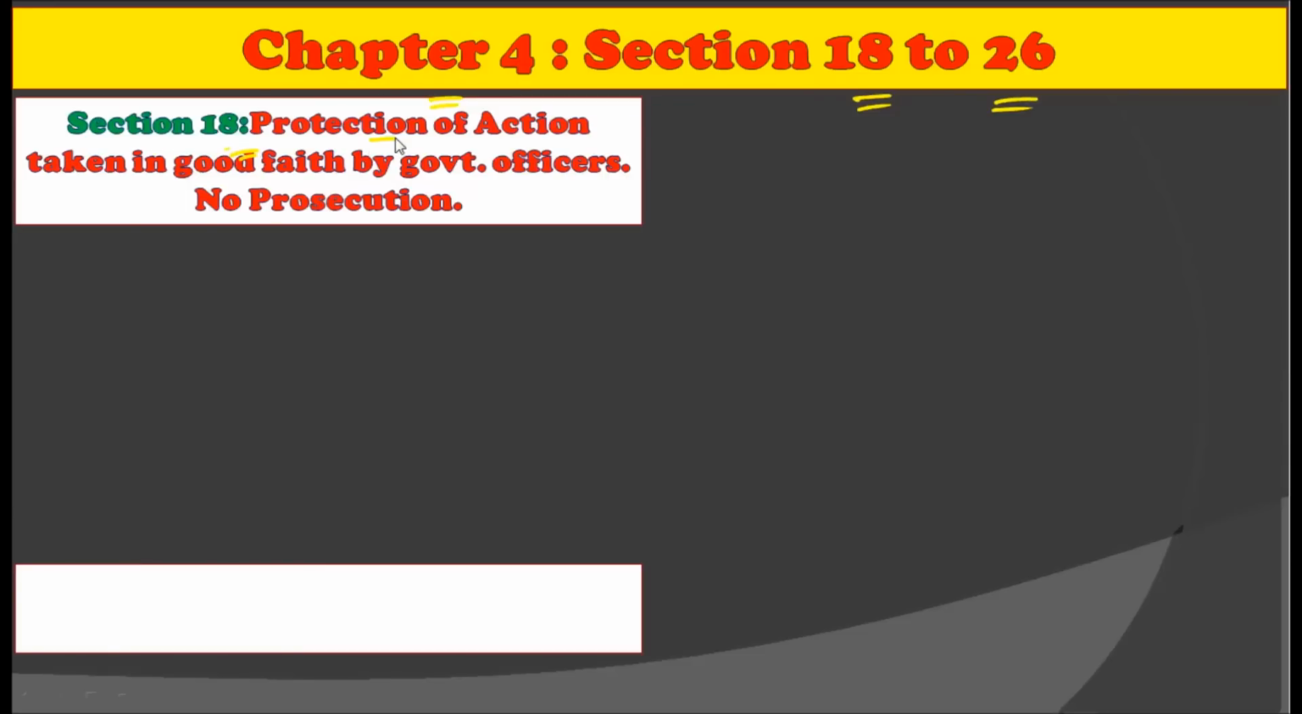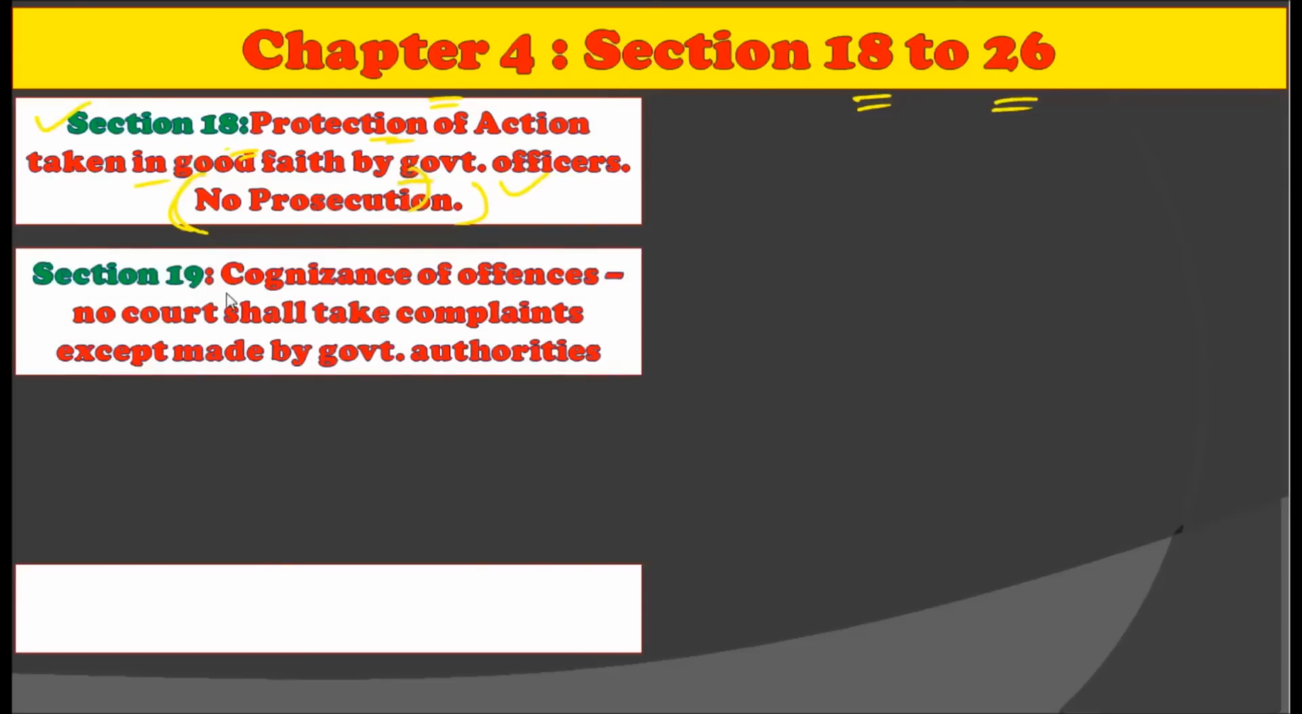Section 18 contains the protection of action taken in good faith by a government officer, in which there will be no prosecution. That is, if any government officer takes an action which is in good faith for the environment, then such a thing cannot be challenged in a court and there will be no prosecution. This is contained under Section 18. Now, Section 19 contains the cognizance of offence.